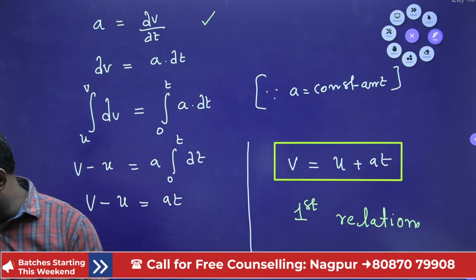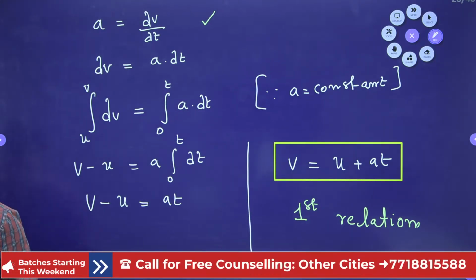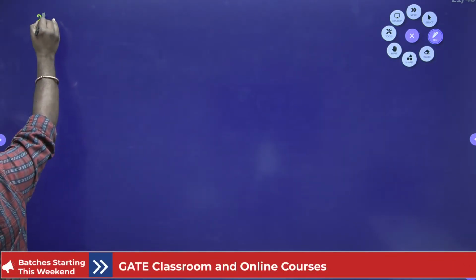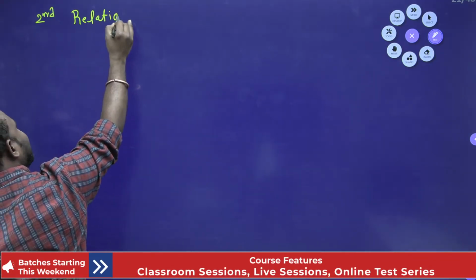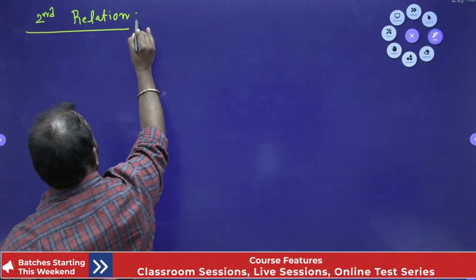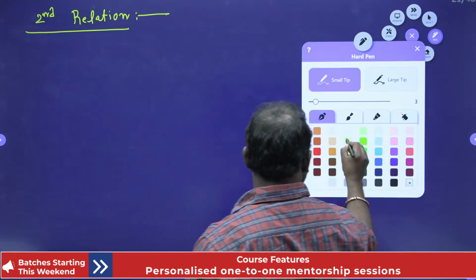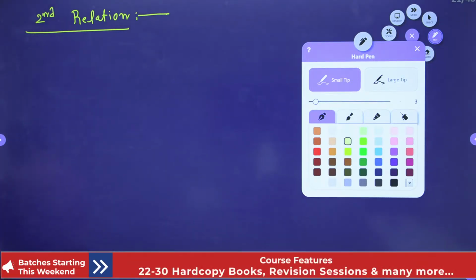Now let us move to the second relation. Right, for the second relation, I'll simply write second relation. You need to remember all these relations, you know, in a very easy manner. Why? Because these are very important. Okay, right?